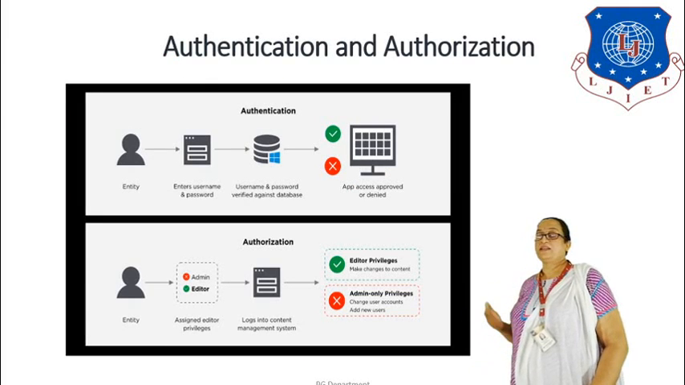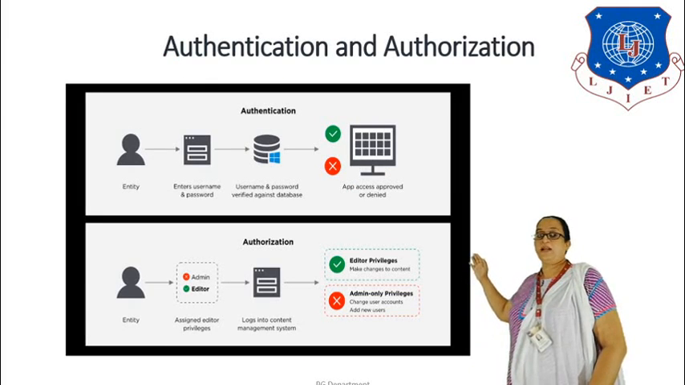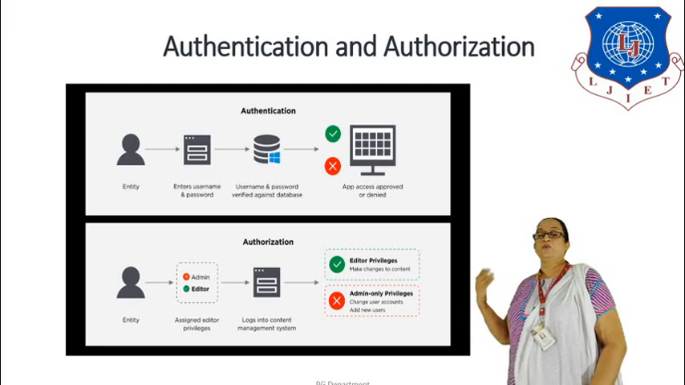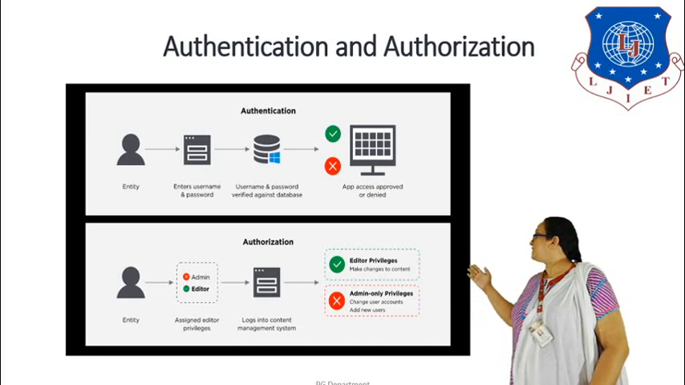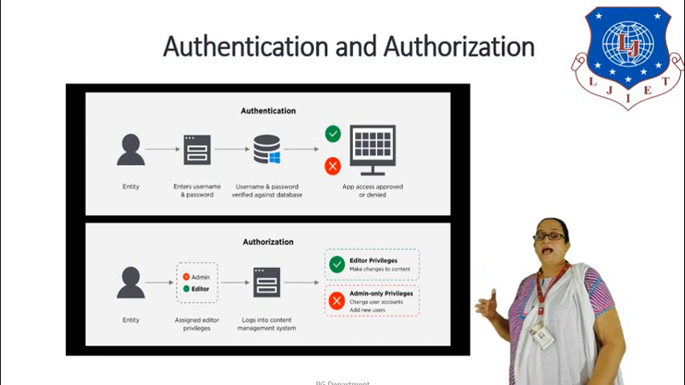Like here you can see there is an entity on the above side. The entity has entered the username and the password, and the authentication process happens, and the username and the password is checked against the database, and if it is right, the access is allowed to access the application, and if the authentication process fails, the user is not allowed to access the process. So the next process is about authorization.